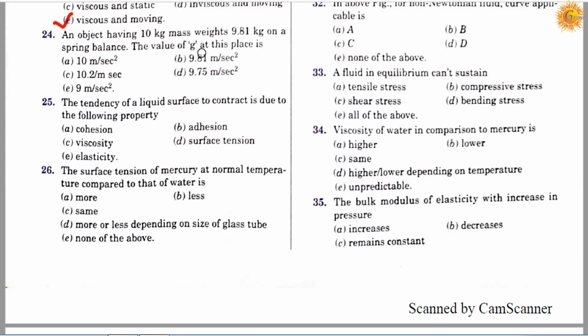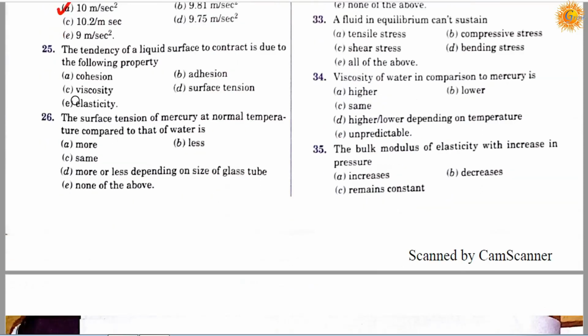The value of g at this place is: option A, 10 meter per second square; option B, 9.81 meter per second square; option C, 10.2 meter per second square; option D, 9.75 meter per second square; and option E, 9 meter per second square. Correct answer is A, it will be 10 meter per second square.